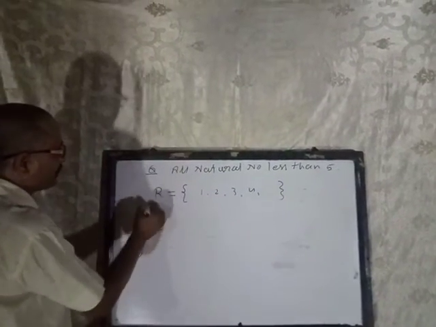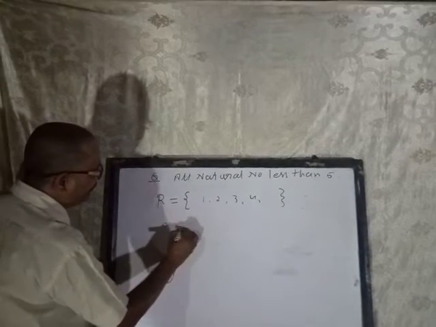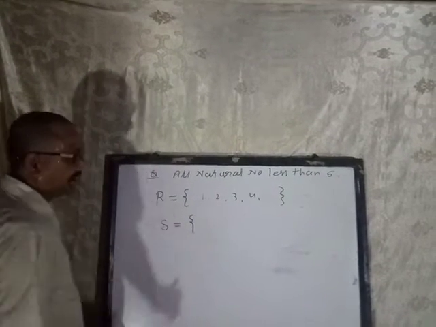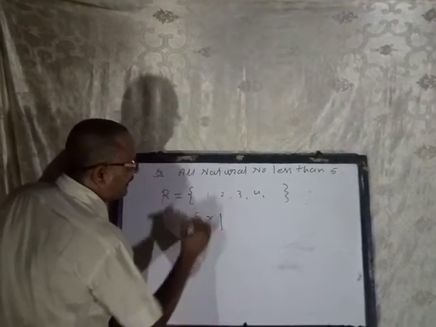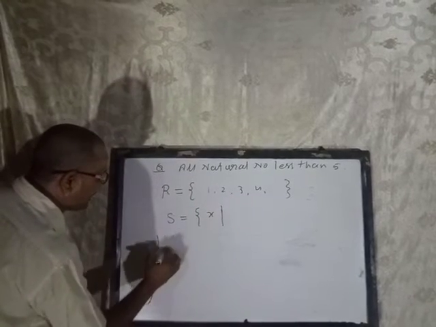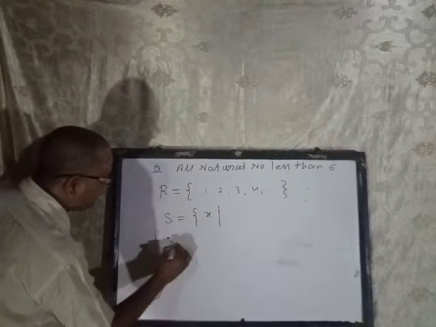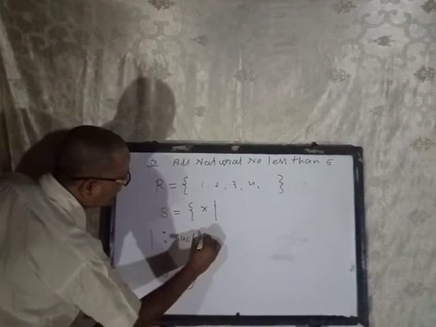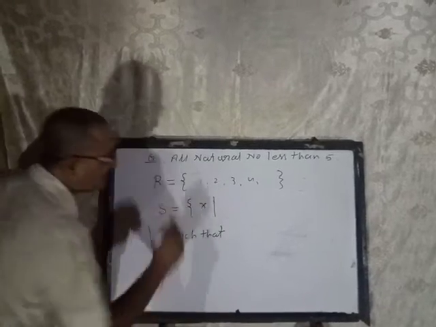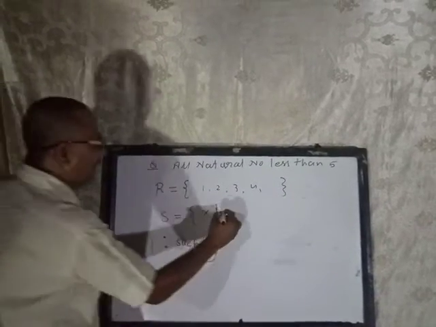If you are going to write it in set builder form, the same way: x such that. The meaning of this sign, the two dots or vertical line, is such that. x such that x.